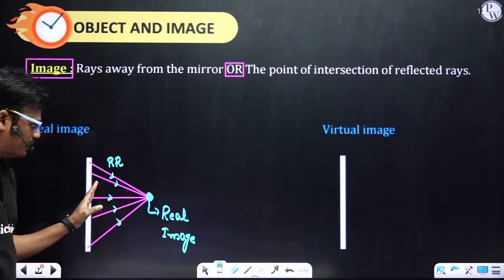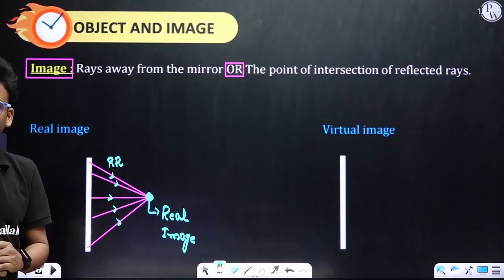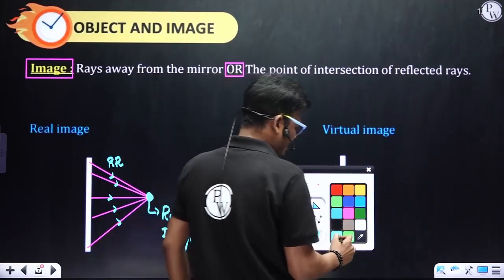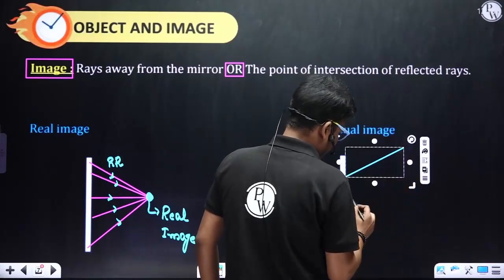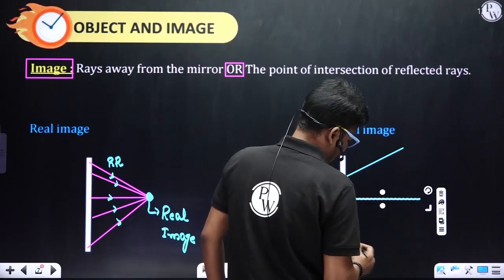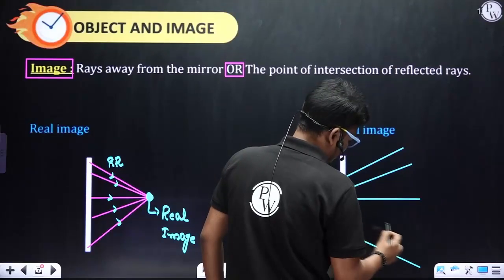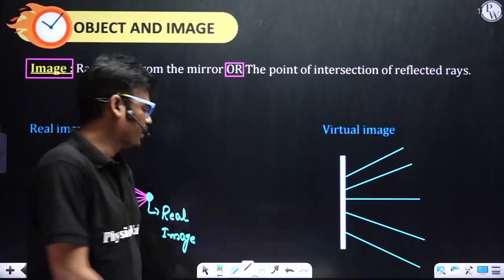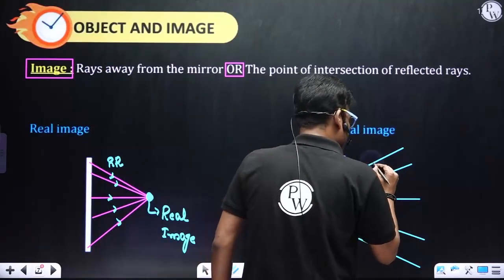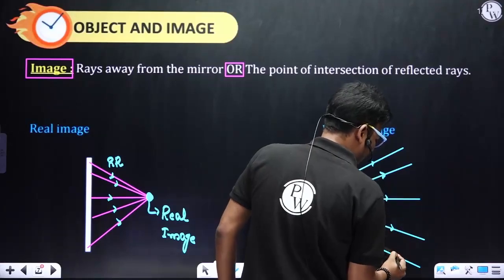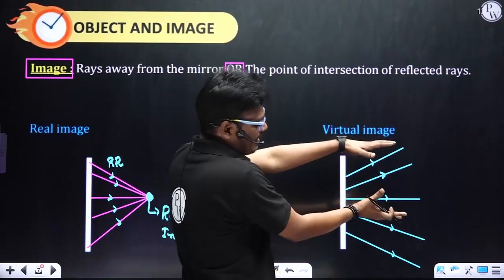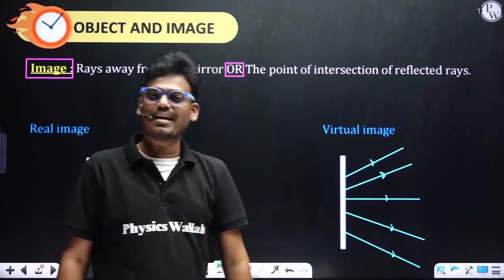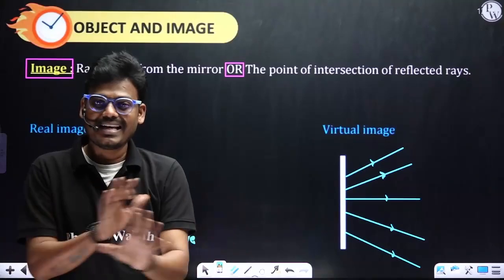What if these reflected rays do not meet? That is also possible, right? Here you consider the first line, second line, third line, fourth line, and fifth line. Line means rays, and you can consider any number of rays. Away from the mirror means we have to show the direction away from the mirror. Now what do you think? All these rays are diverging from each other. Do you think all these reflected rays meet at any point? No, it is not possible.